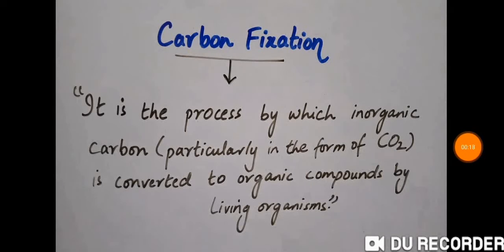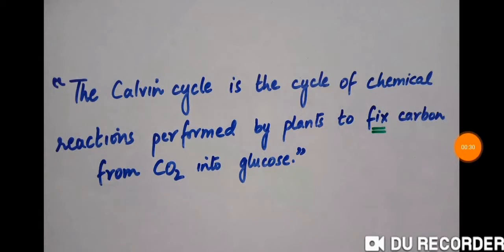Carbon fixation is the process by which inorganic carbon, particularly in the form of carbon dioxide, is converted to organic compounds by living organisms. So, in simple terms, the Calvin cycle is a cycle of chemical reactions performed by plants in order to fix the carbon from carbon dioxide into glucose.